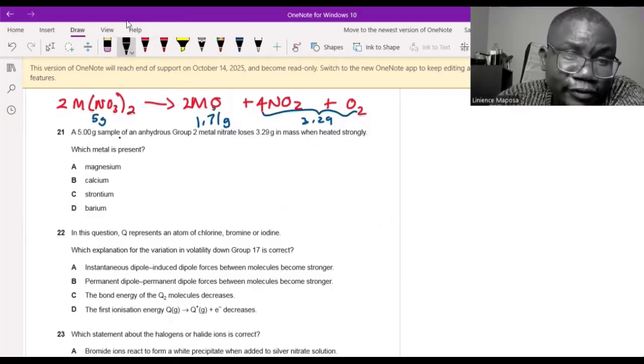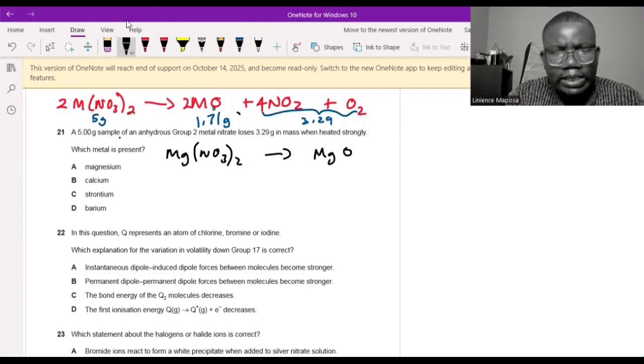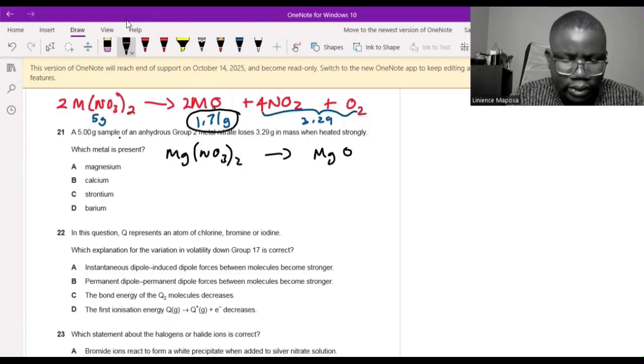But in the exam for a question like this, I'm going to test. I'm going to say magnesium carbonate, magnesium nitrate. Ratio with magnesium oxide is 1:1. So if I don't get the mass of 1.71, then I know it's not the metal. So I'm going to say, what is magnesium nitrate? Nitrate is, what is 16 times 3, 48, plus 14, that's 62, times 2, 124. So this guy here is 124, okay? Let's just keep that in mind. But we need to add the magnesium. So it's going to be this plus the 24 of magnesium. That's 148. So the total mass here is 148.